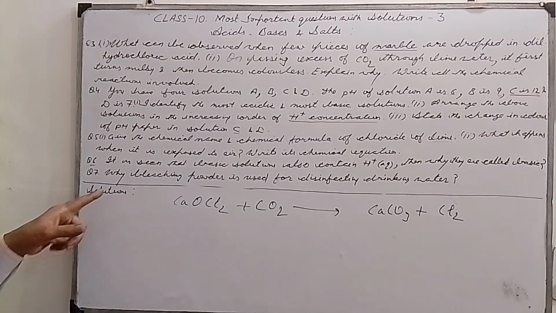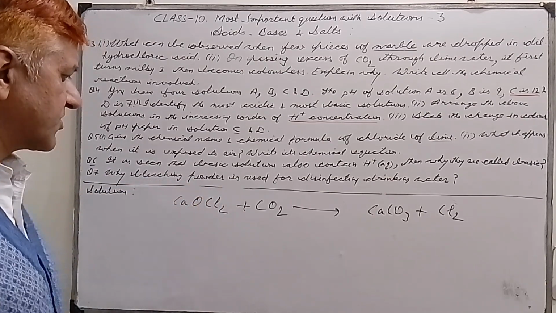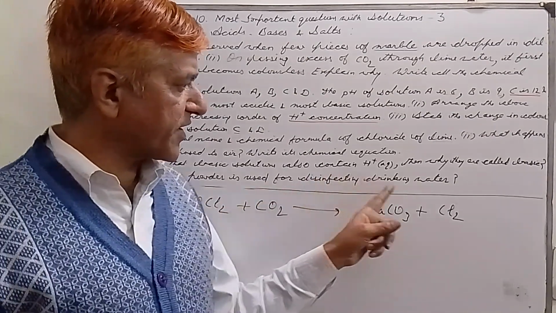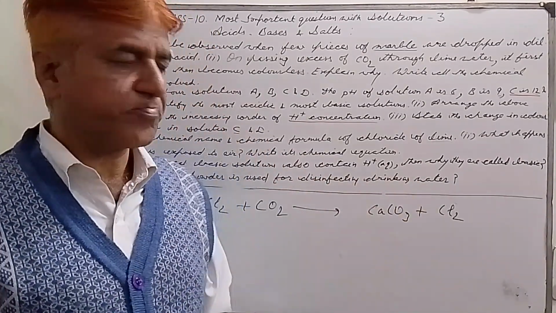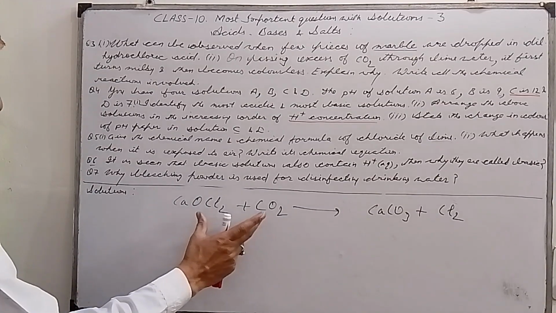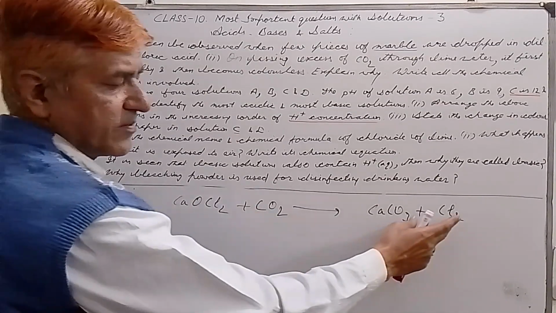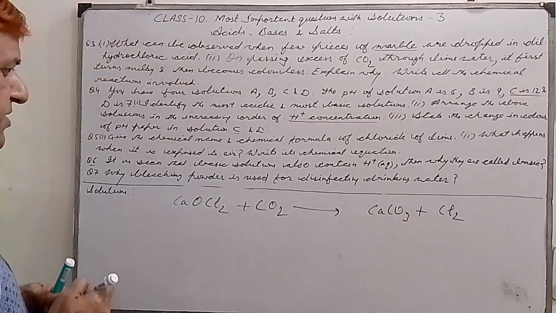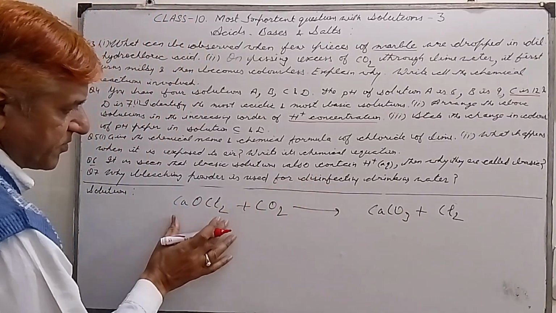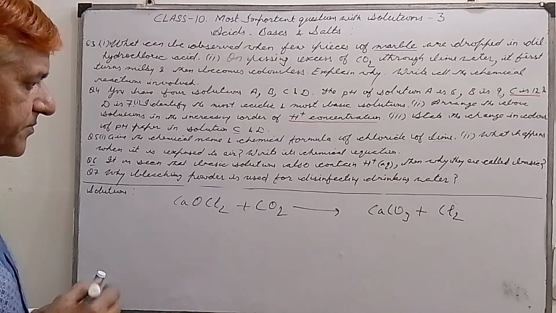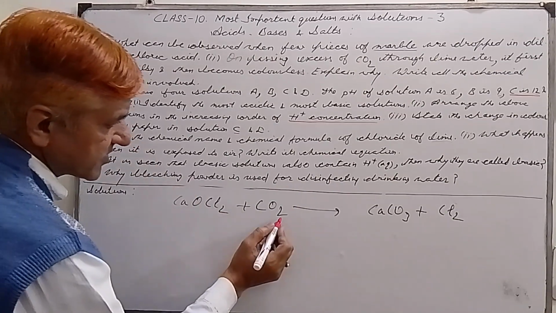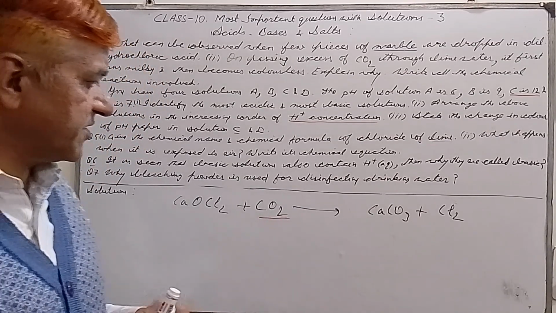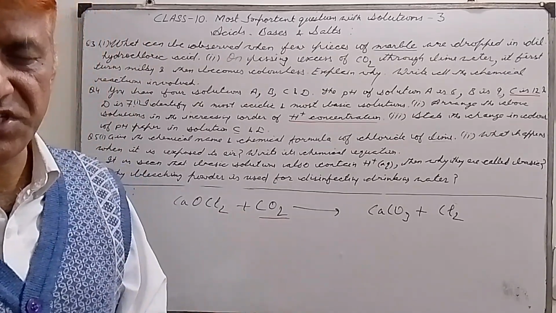Then question number 7. Why is bleaching powder used for disinfecting drinking water? Calcium oxychloride, the bleaching powder, is used for disinfecting drinking water. You know that the same reaction will take place and chlorine is formed here. When this bleaching powder is dissolved in water, the carbon dioxide comes from the respiration of microorganisms found in water.